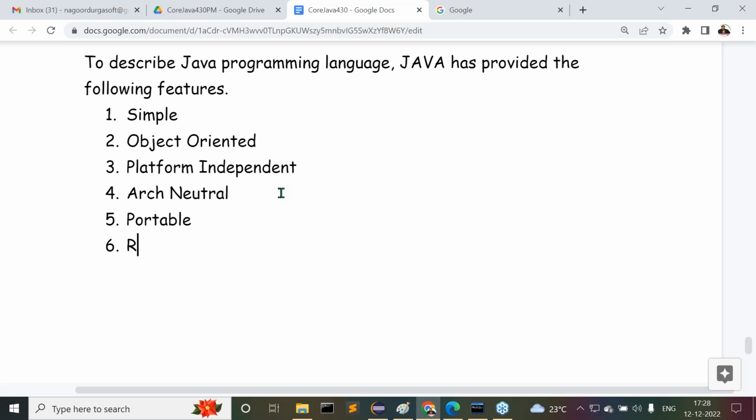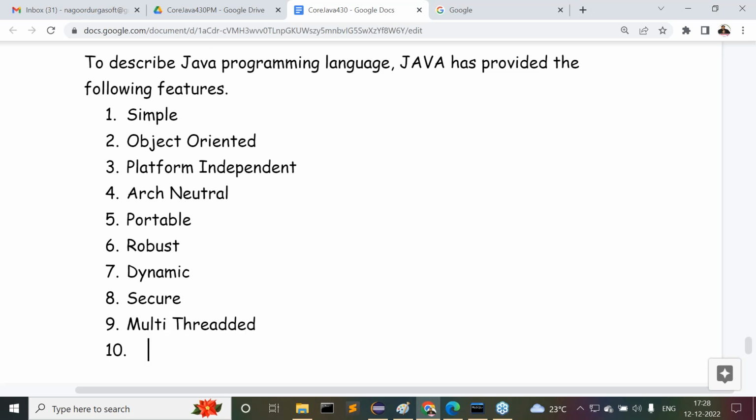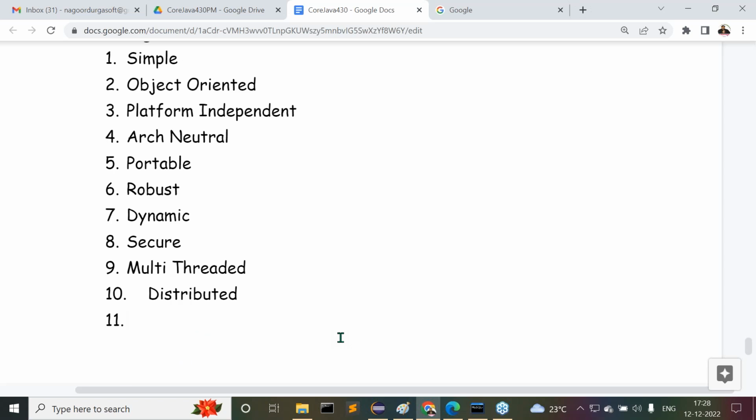Next one is Java is a robust programming language. Java is a dynamic programming language. Java is a secure programming language. Java is a multi-threaded programming language. Java is a distributed programming language. Java is an interpretive programming language and Java is a high performance programming language. Last one is Java is a high performance programming language. That's all.